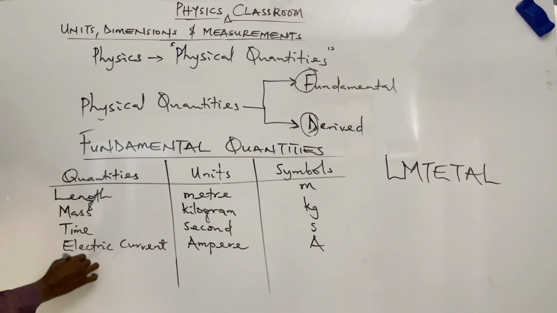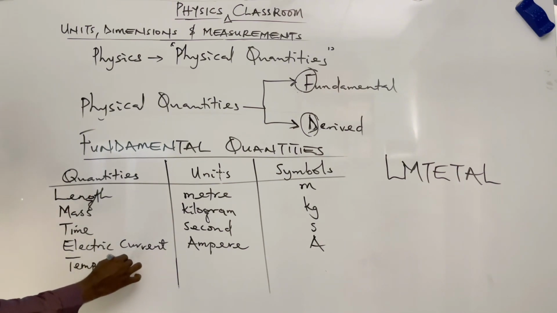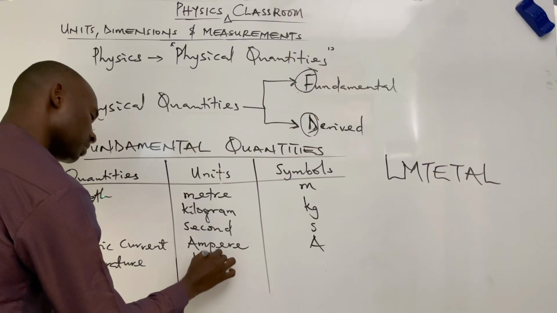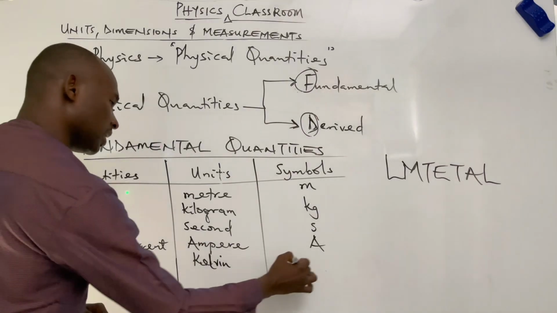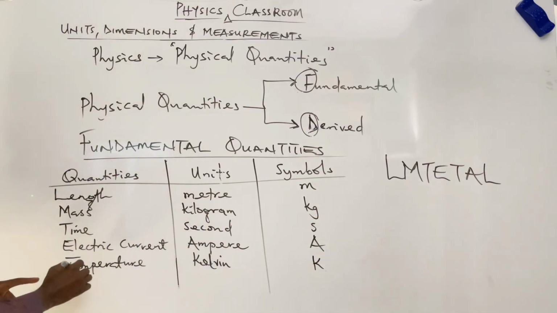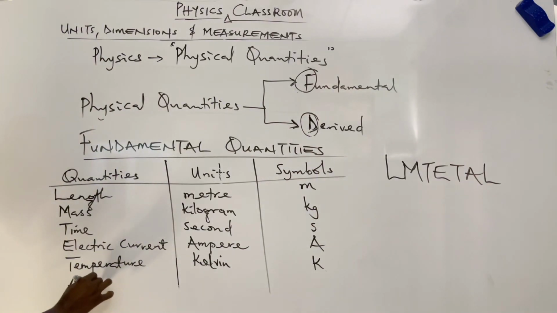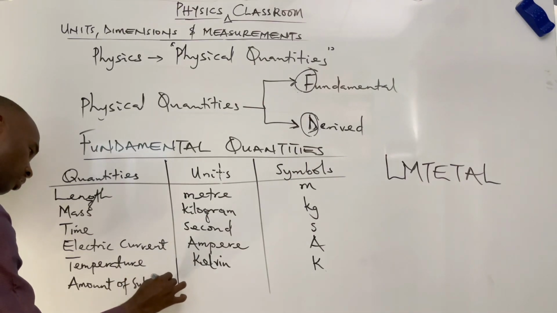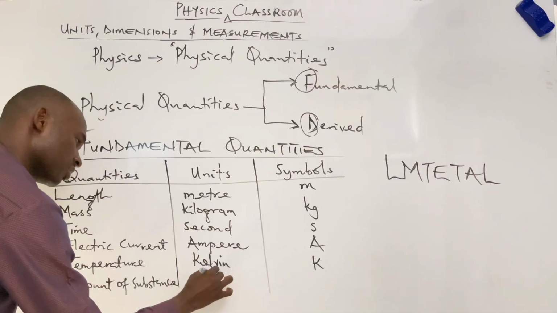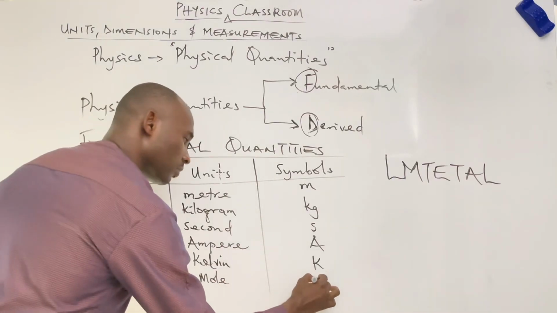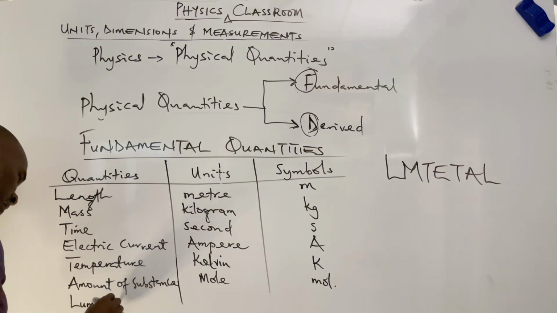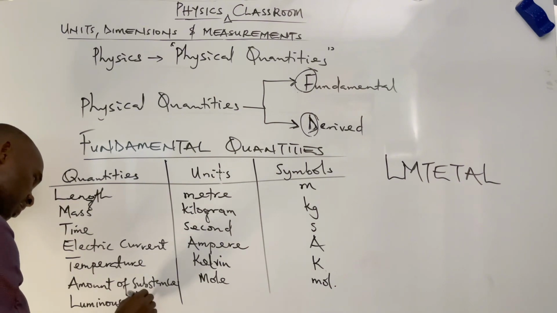Next is temperature. Temperature is measured in Kelvin, and the symbol for it is K. Amount of substance is the next, which is measured in mole. Last but not least, luminous intensity.